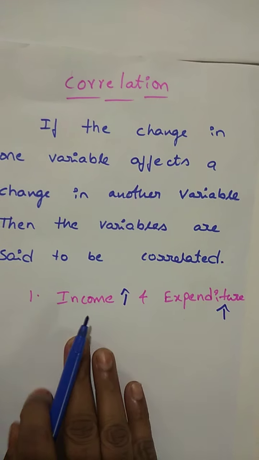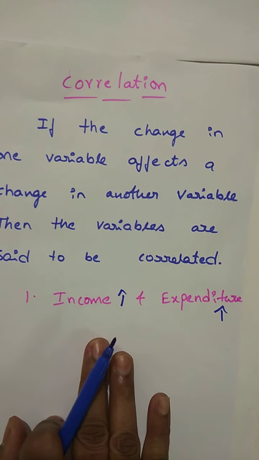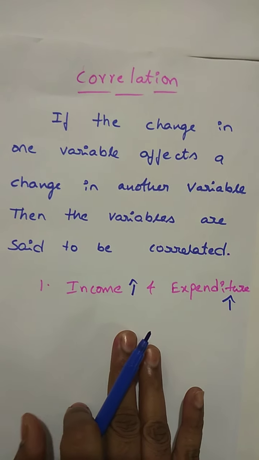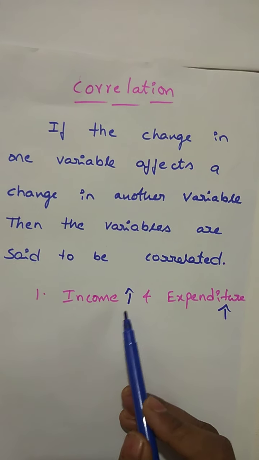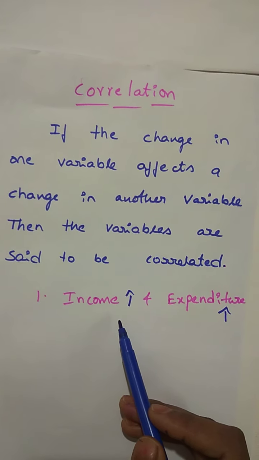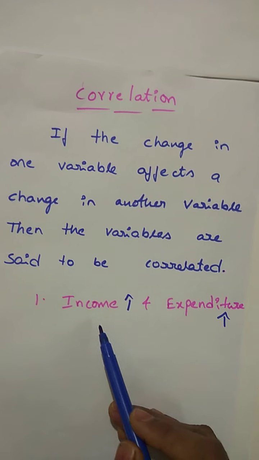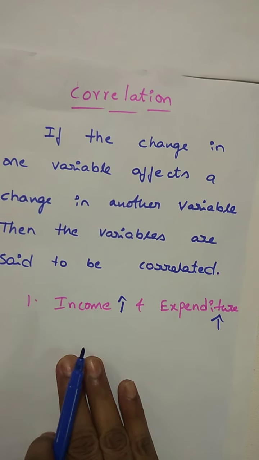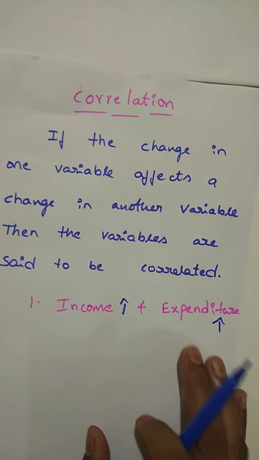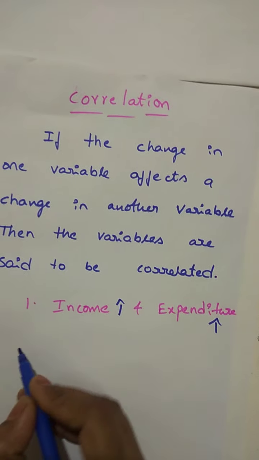Suppose in one family there is a bike. If they get more salary or more profit in business, then they will definitely buy a car. So if income increases, then expenditure also increases.